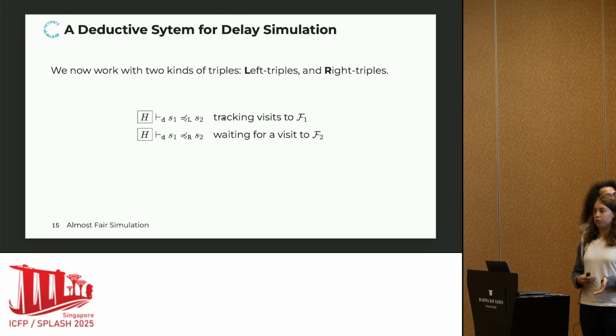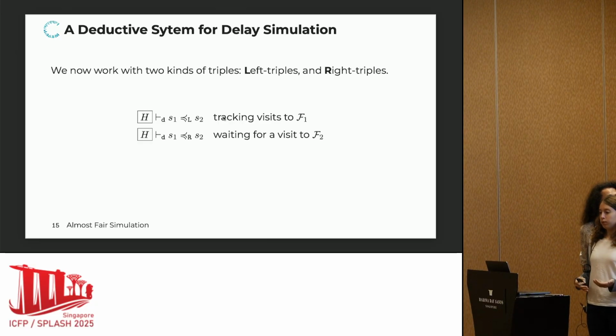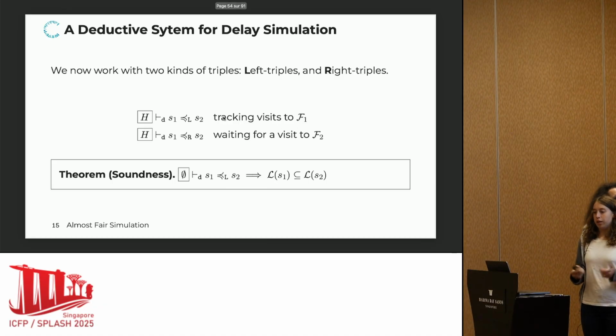We have the left triples where we start, and we stay in there until we see a final state. Then we notice that we see a final state on the left, and we switch over to the right relation, where we stay in step until we see a visit to an accepting state on the right. So we wait there, and then we go back to the left relation, and it starts again. They play together. And with this, we again get soundness. If these two states are simulated, then there is also language inclusion.